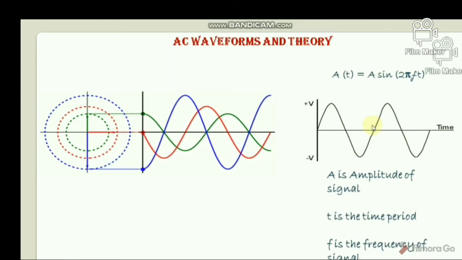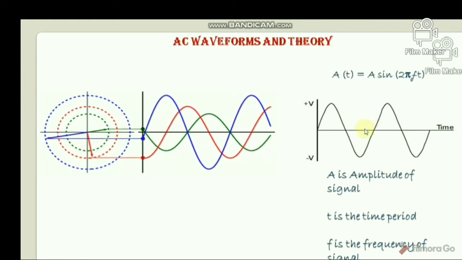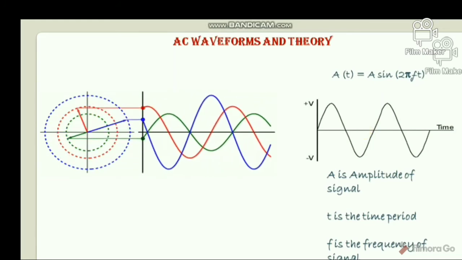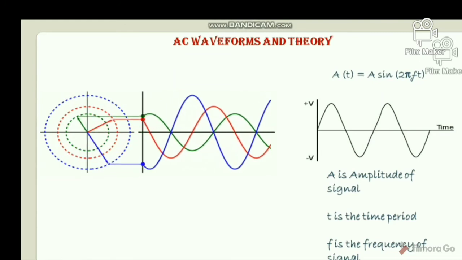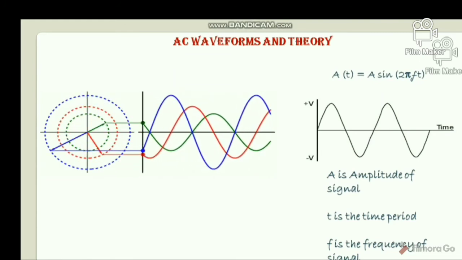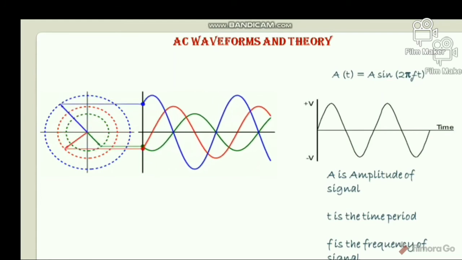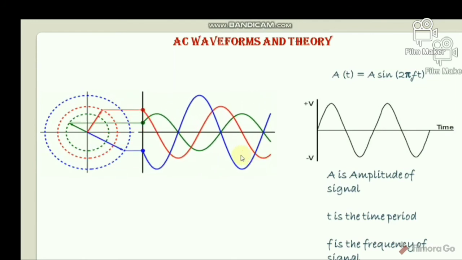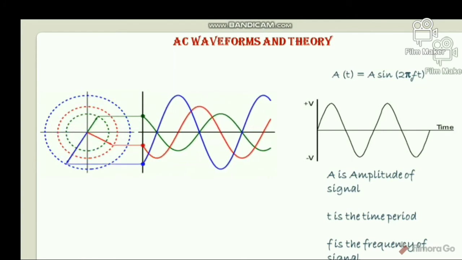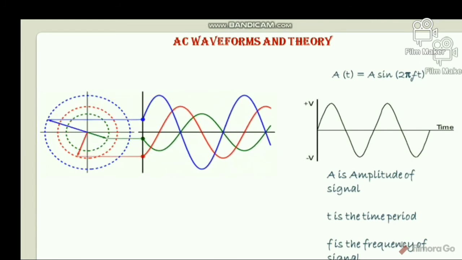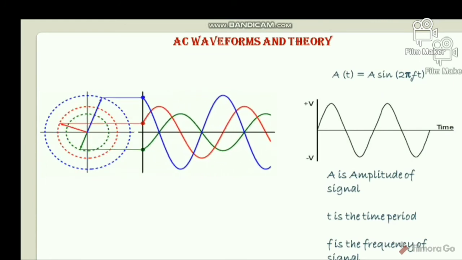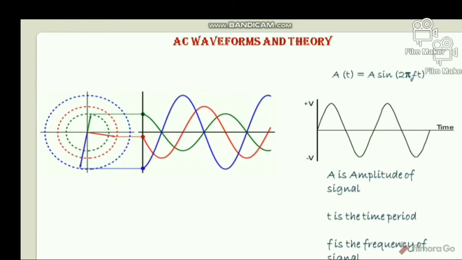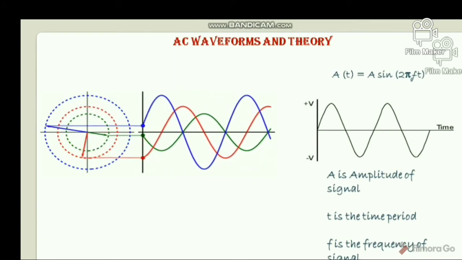In the process of generation of AC current, a wire or coil is rotated in a magnetic field produced by two magnets. If we plot the instantaneous value of the moving coil or wire with respect to time, it will form a graph of alternating current, which is called the AC waveform. Alternating current waveforms vary with time, so they are also known as time dependent signals or periodic signals. Based on the generation method of AC current, we will get different types of waveform, but the sine waveform is the most commonly used waveform for describing the AC current.